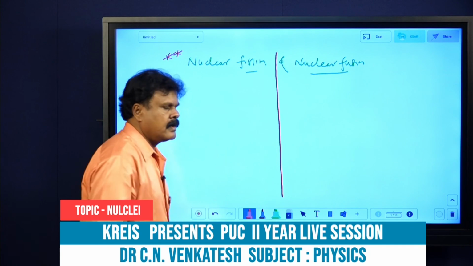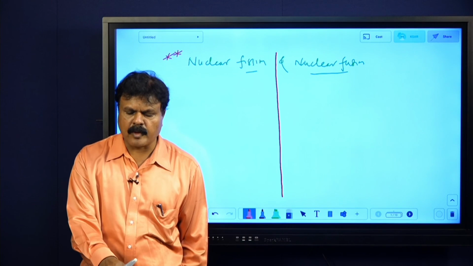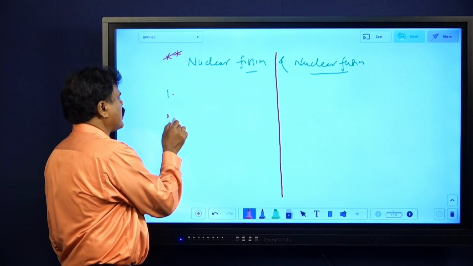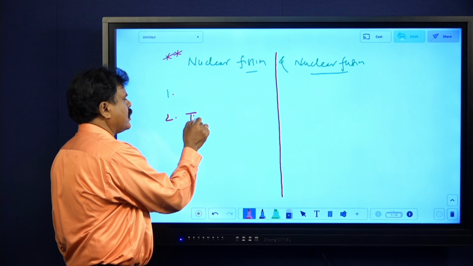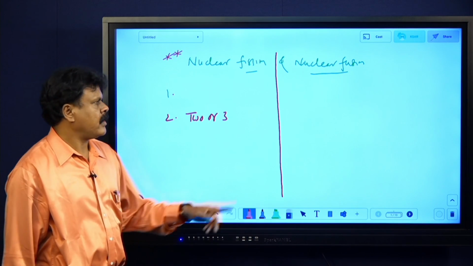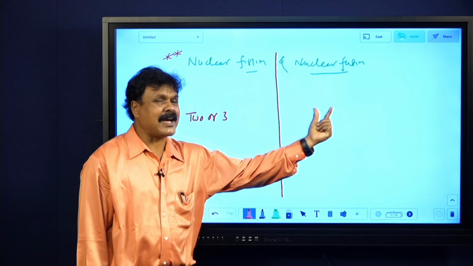The very first thing: only some 4 or 5 distinguishing properties, if you remember, will be more than enough. Here in fission, always 2 or 3 neutrons are released. Here in fusion, neutrons may or may not be released.